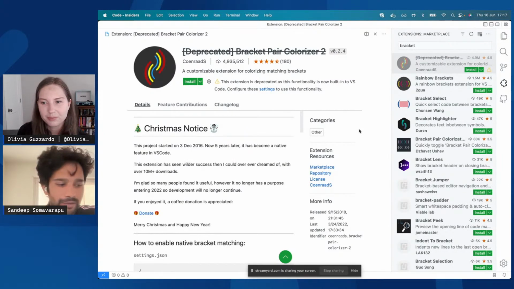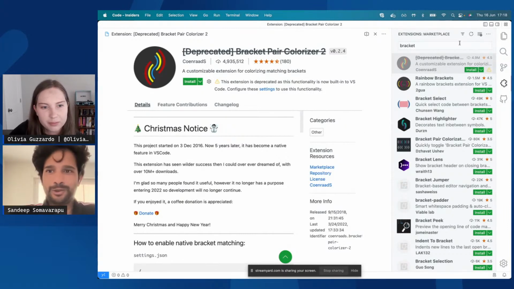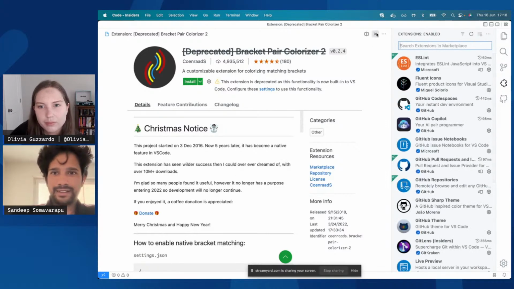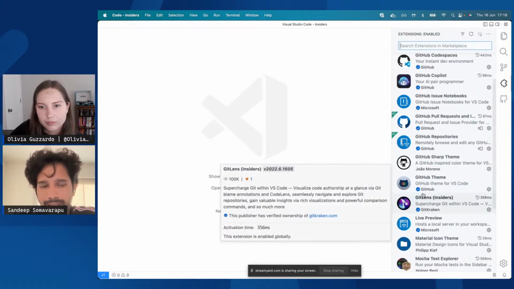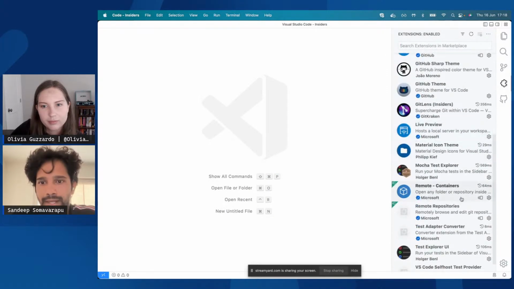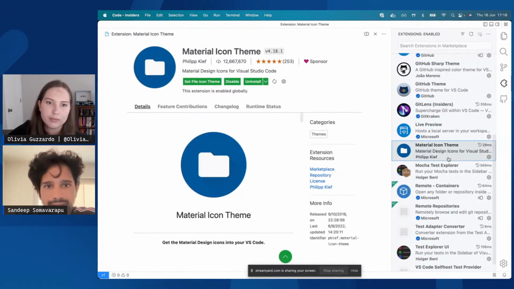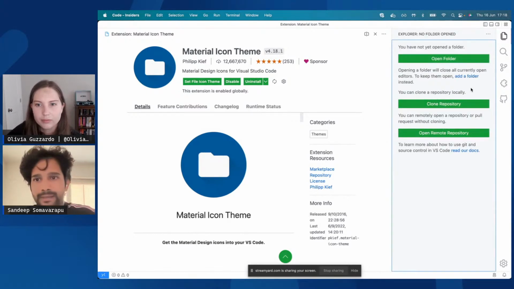If there are no questions, I think I will quickly jump to the next topic, which is pretty cool. I hope a lot of users will like it. Okay, so the next is, we have started allowing users to sponsor extensions from VS Code. Let's say you like one of the extensions and you have been using it a lot. In my case, I use the Material Icon Theme extension, the icon themes coming from it.